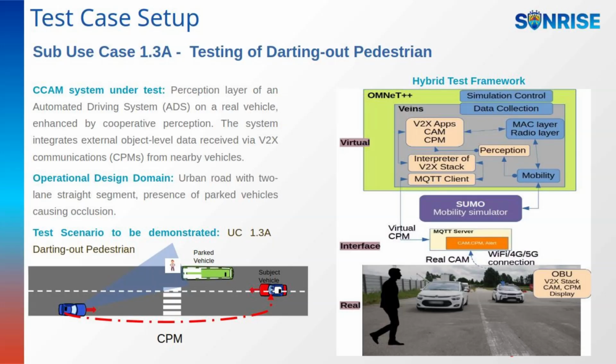As shown on the right side, we developed a hybrid test framework. The ADS, OBU, and test track are real. The parked vehicle, pedestrian, and oncoming vehicle are virtually simulated. The perception of the oncoming vehicle is simulated virtually. The virtual simulation interfaces with the real devices using an MQTT broker server.